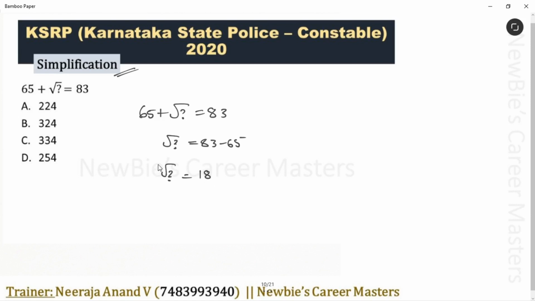To remove this root, you have to square both the numbers. Okay. Question mark is equal to 18 square, 324. Newbies, do remember square numbers at least till 30. Okay. Option B is the answer for this question. If you remember till 30, it's just 10 to 15 seconds work. Correct, no? I hope the solution is clear. Let's move to the next question now.